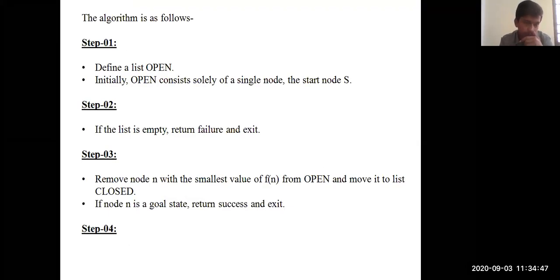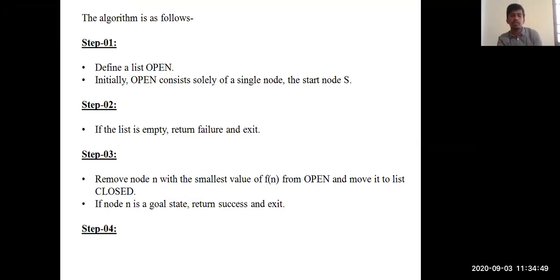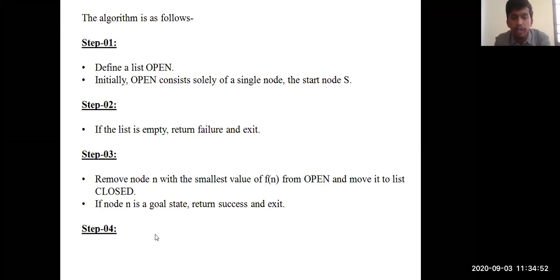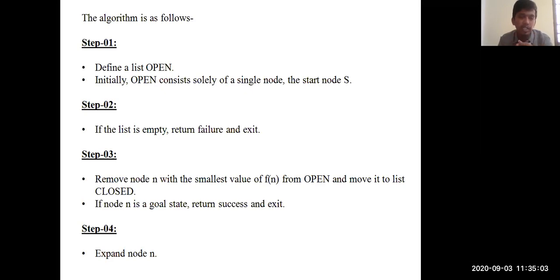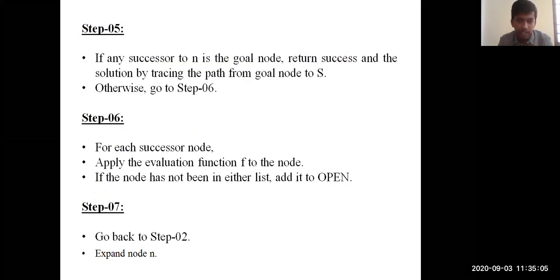Let's learn about this with respect to a step-by-step procedure of the algorithm, how you will be traversing the algorithm step by step. We'll first look at the algorithm steps, then we'll try to apply these steps to the example you are going to learn today. Initially the algorithm consists of 7 steps, guys.